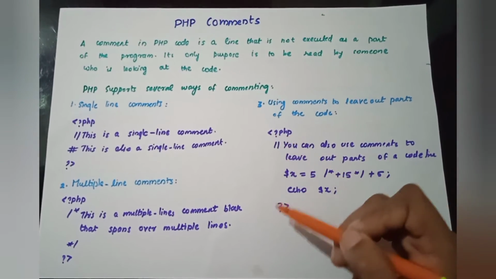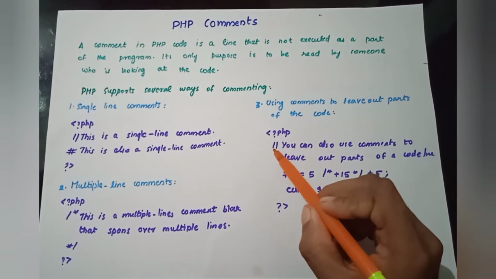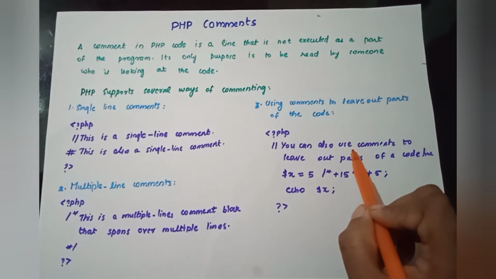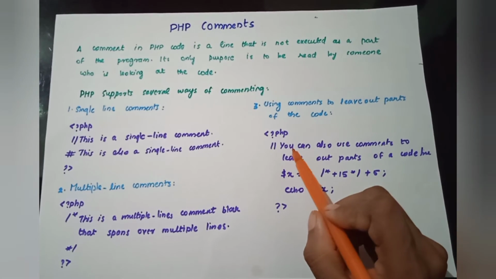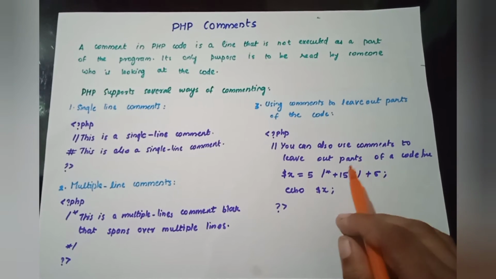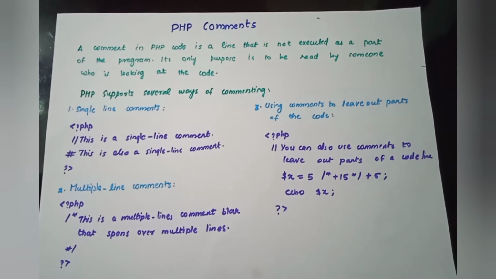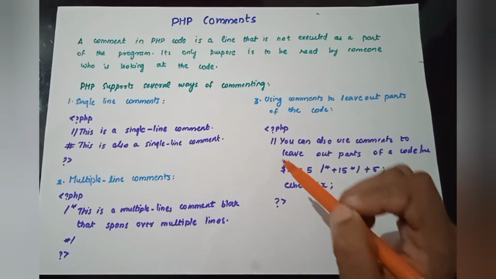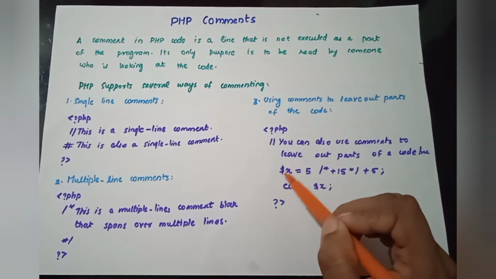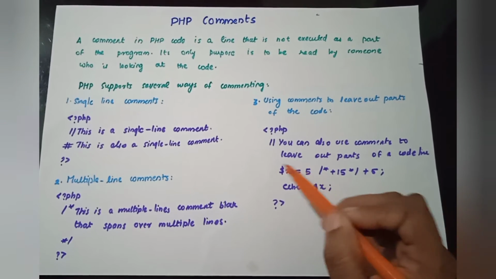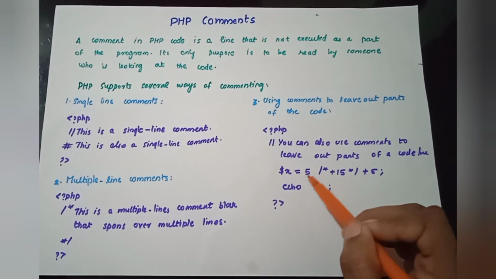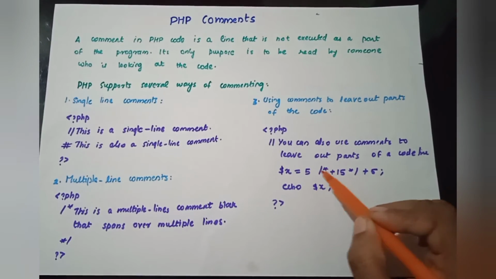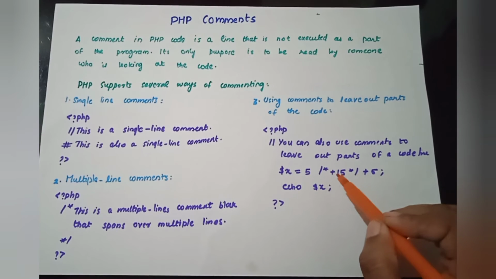As you can see, we defined our PHP here, and we have seen that this representation is just a single line comment, and here you can also comment to leave out a part of the code or a line. So you can see here $x = 5. That means this variable now has the value 5, and inside that you can see a comment representation, and inside it you can see plus 15.